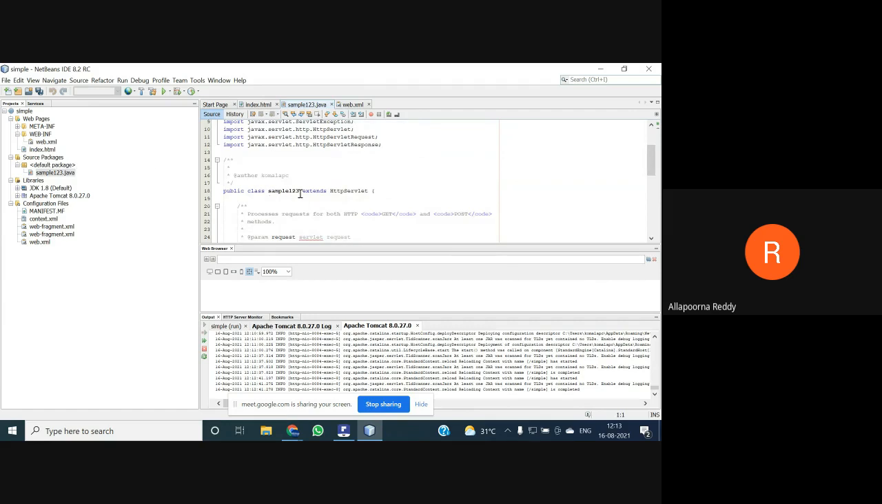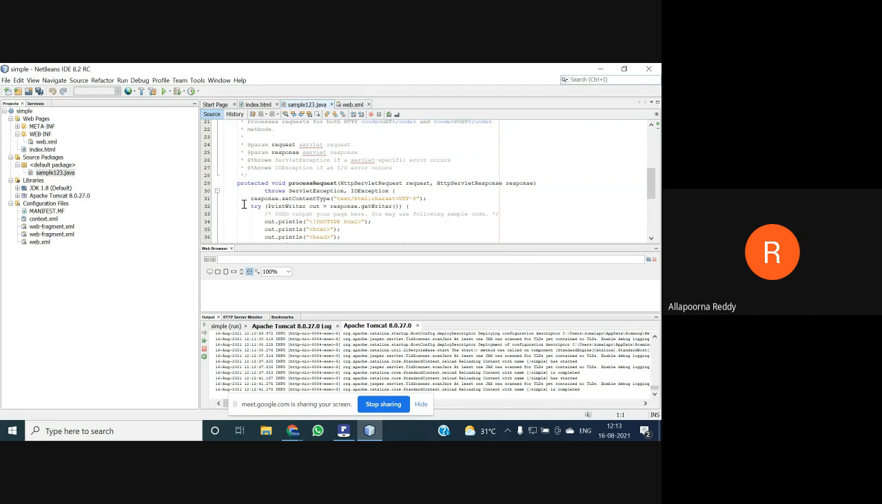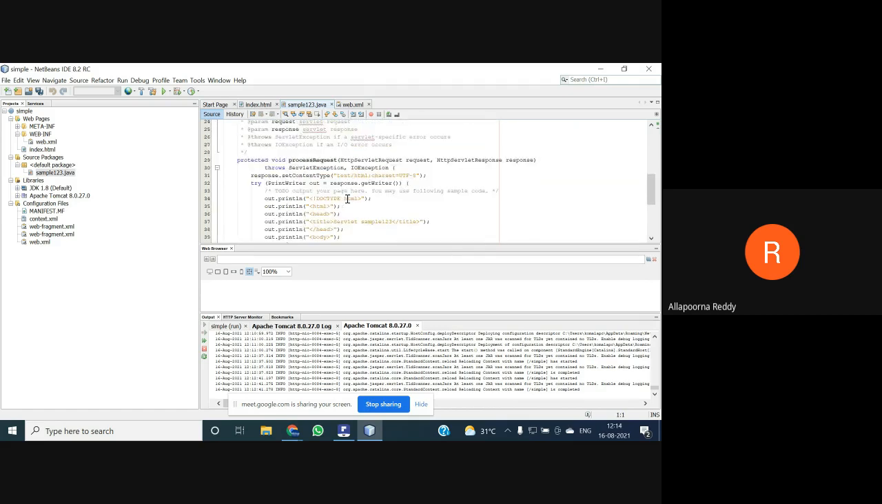Sample 1, 2, 3 extends your servlet, and then you are going to use some of the things, request, process request, and then if any errors occur in your code, that can be caught by your try and catch block. There you can have a try and catch block here, where we can find out if any exception has been thrown.